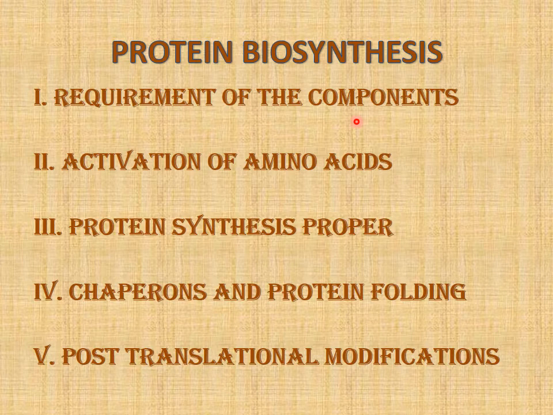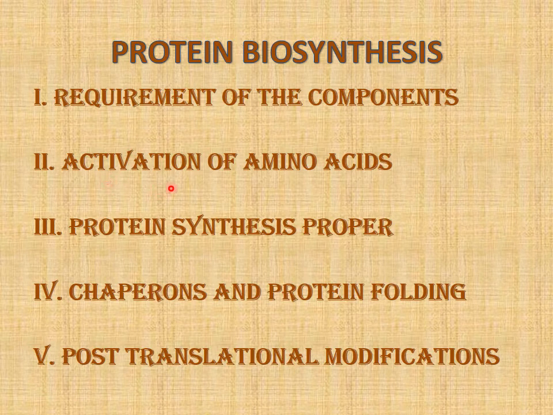These are together known as requirement of components, like all 3 RNAs, ribosomes, ATP, GTP, energy, and some protein factors. This is the first stage.